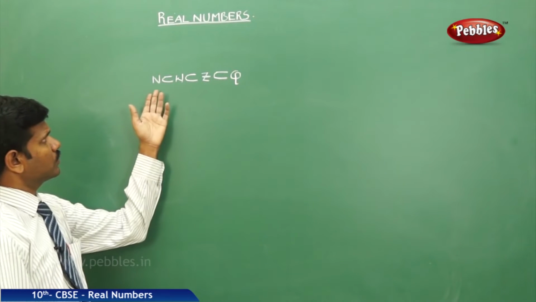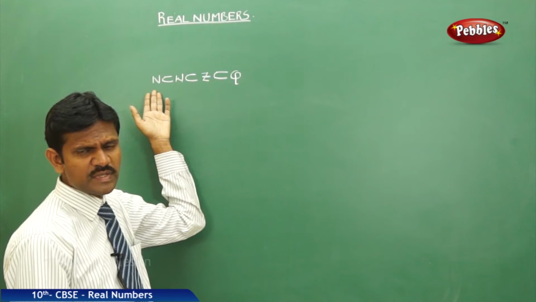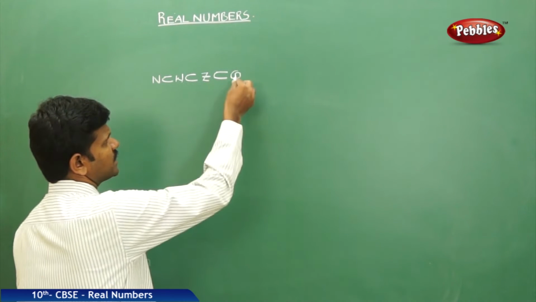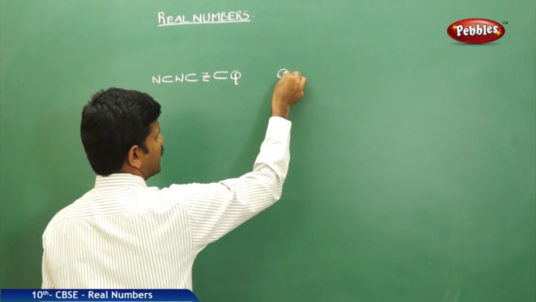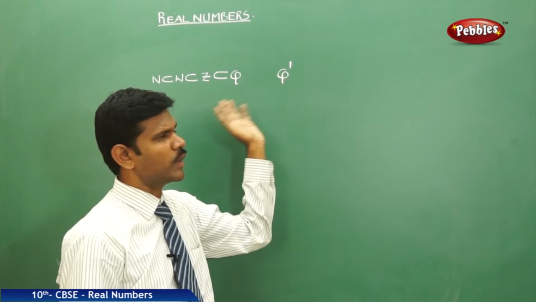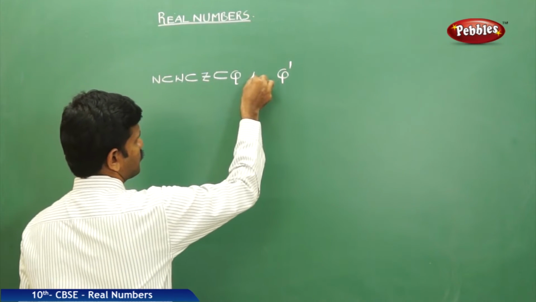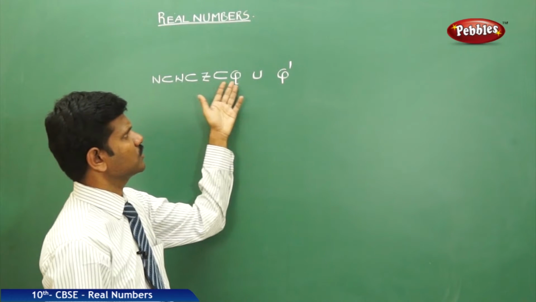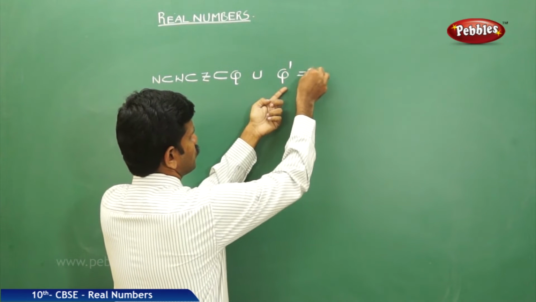Now, in the number system, the smallest set is the natural numbers, and the biggest in this group is the rational numbers. Q dash is separate from this. That means Q and Q dash are quite different from each other. If you combine these two, that is, rational numbers union irrational numbers, it gives you the real numbers.